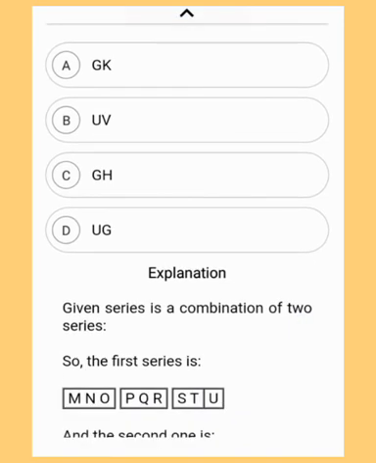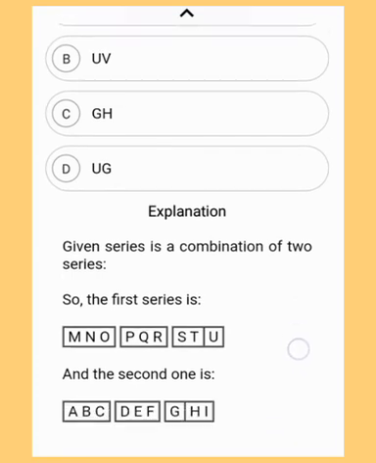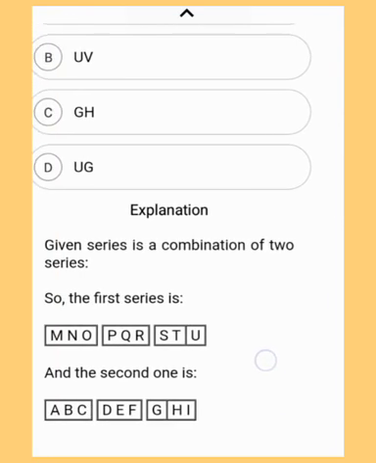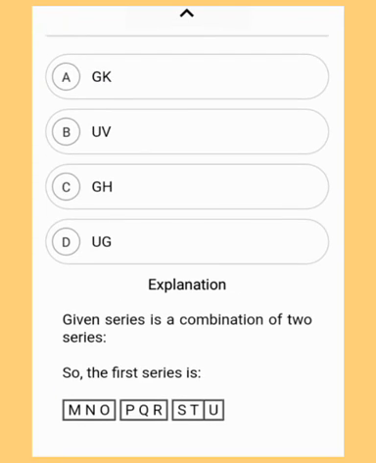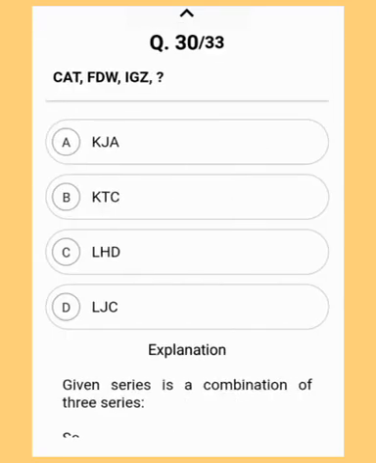The given series is a combination of two series. The first series is M, N, O, P, Q, R, S, T and U. And the second one is A, B, C, D, E, F, G, H, I. So in this way the answer will be option C, G, H. Hope you have understood the answer. Moving to the next question.